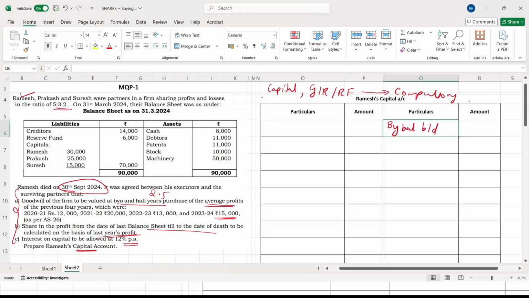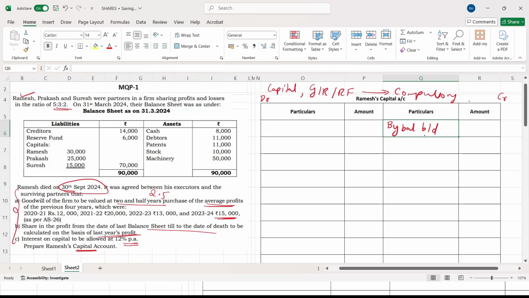Your capital or executor's account will be divided into 2 parts, debit side and credit side. All the items will be recorded in the credit side. Only drawings, interest on drawings, and any losses given in the problem, these three items will come to the debit side. Keep it in your mind. Apart from that, all the remaining items should be recorded in the credit side only. What are those? Drawings, interest on drawings, and then losses.